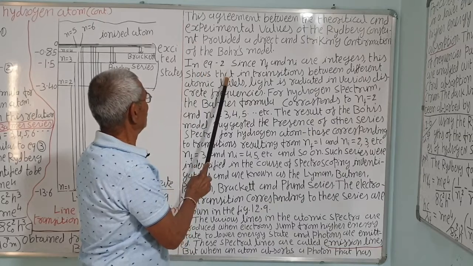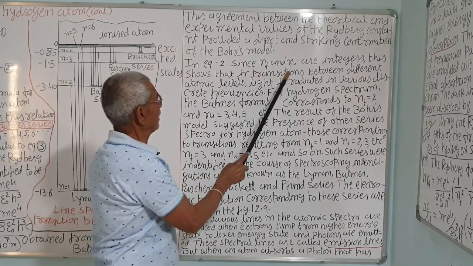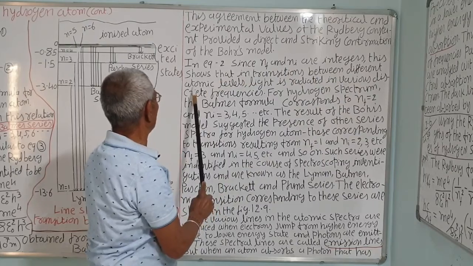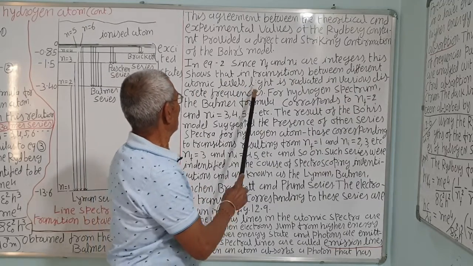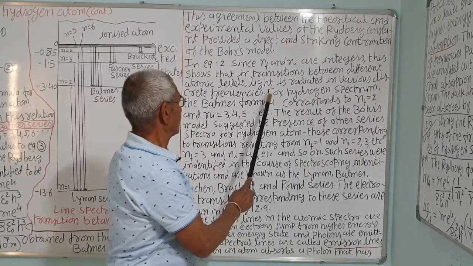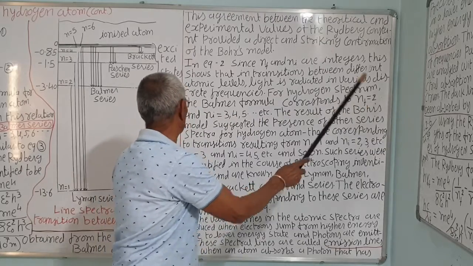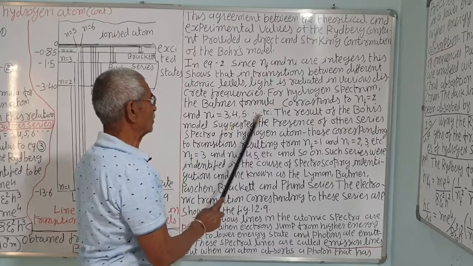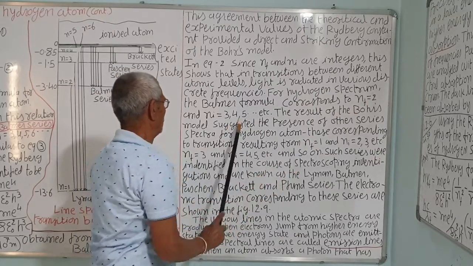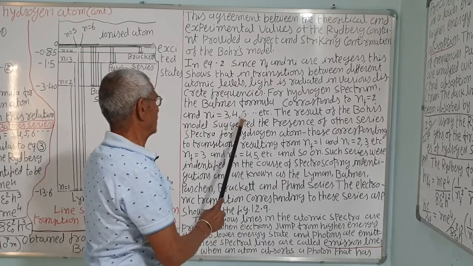In equation 2, since Nf and Ni are integral, this shows that in transitions between the different atomic levels, light is radiated in various discrete frequencies. For the hydrogen spectrum, the Balmer formula corresponds to Nf equal to 2, and Ni equal to more than 2. When the electron jumps from the third to the 2, 4 to the 2, 5th orbit to the 2 level, then energy will be liberated.